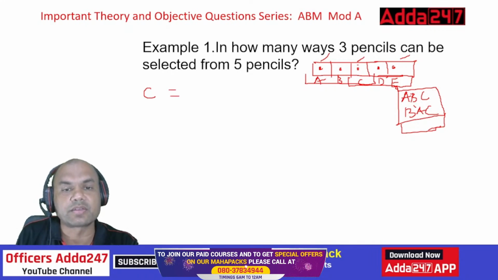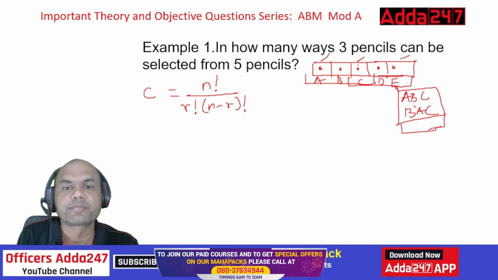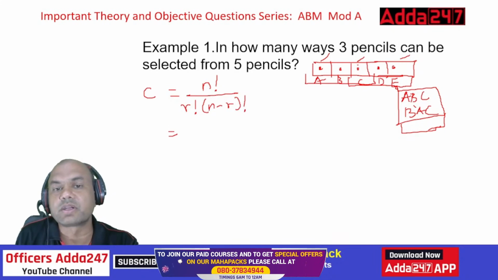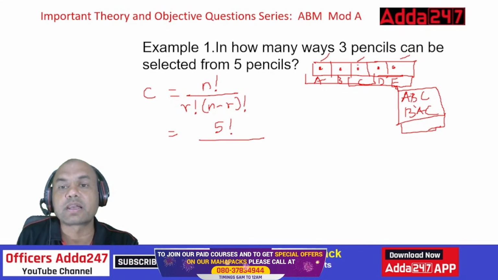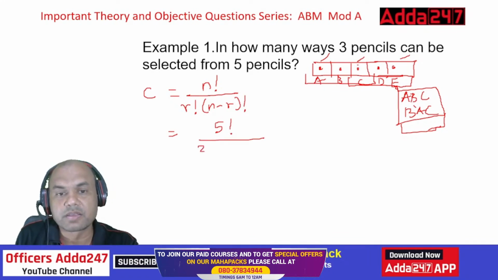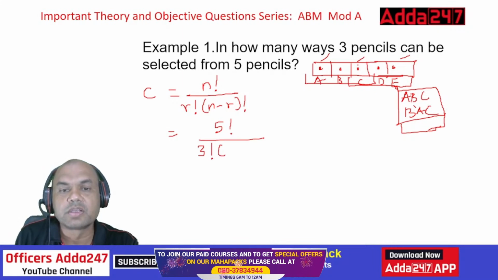So what is the formula for that? N factorial upon, just now we wrote it, right? R factorial into n minus r factorial, right? So what was n? Total. What did I say about n? N is always the total. So 5. 5 factorial upon, what was r? R is required. What is required? 3. 3 factorial into 5 minus 3, that is n minus r, 2 factorial.